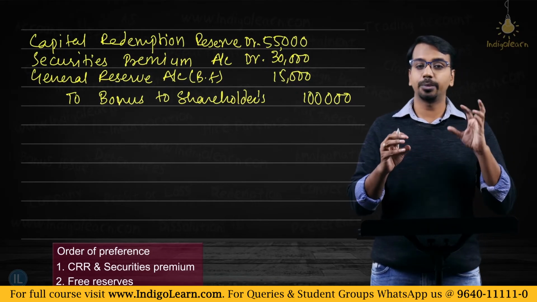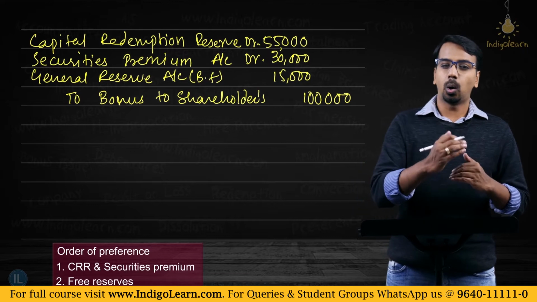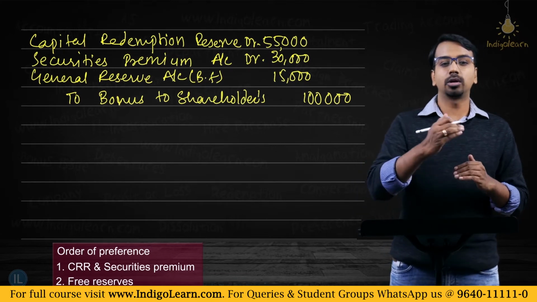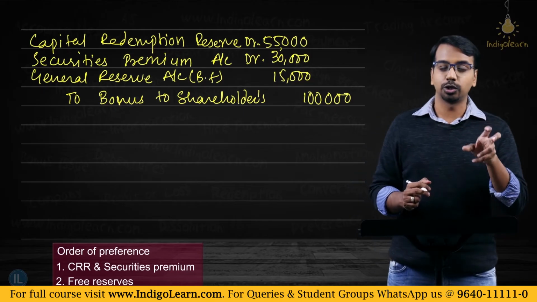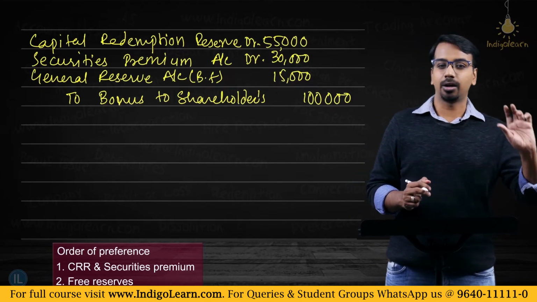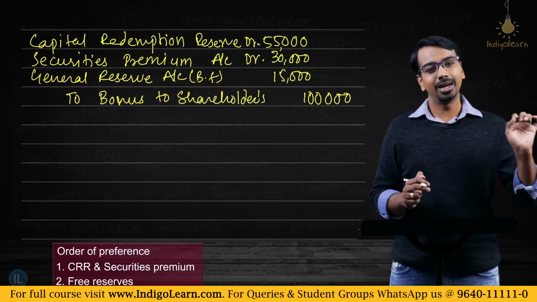Now a question may come to your mind, can I use profit and loss account first? Now generally if you see the order, from transferring out of general reserve to pay a dividend, again there are certain restrictions. So what you need to ensure is, first you knock off CRR and securities premium, then you target the general reserve, then you touch the P&L account.